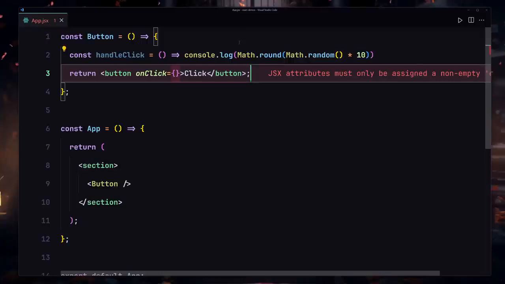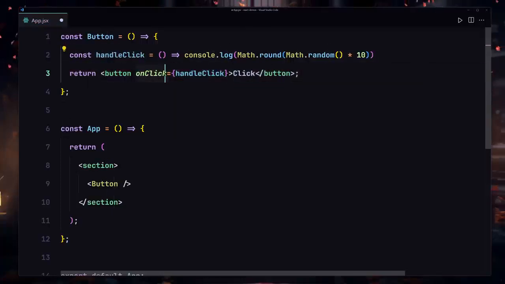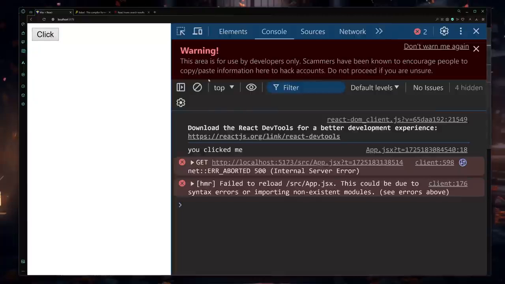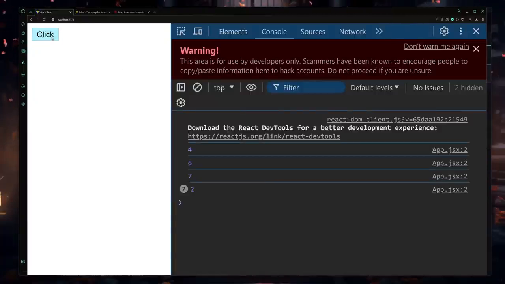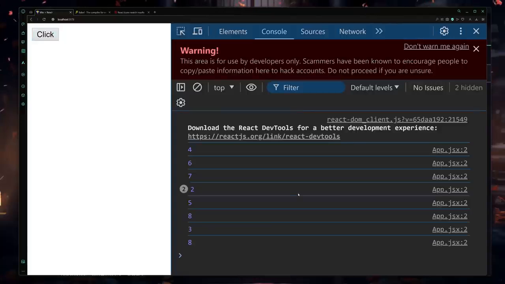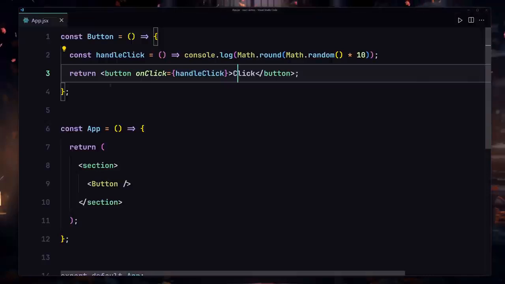So if I save that, now I'm going to copy that, and we are going to be passing the reference of that function to this onClick event handler. So if I save that and refresh, anytime I click on this button, it's going to give us a random number between 1 through 10. Okay, so yeah, this is now working. That was the first example. Now let me give you one more example.